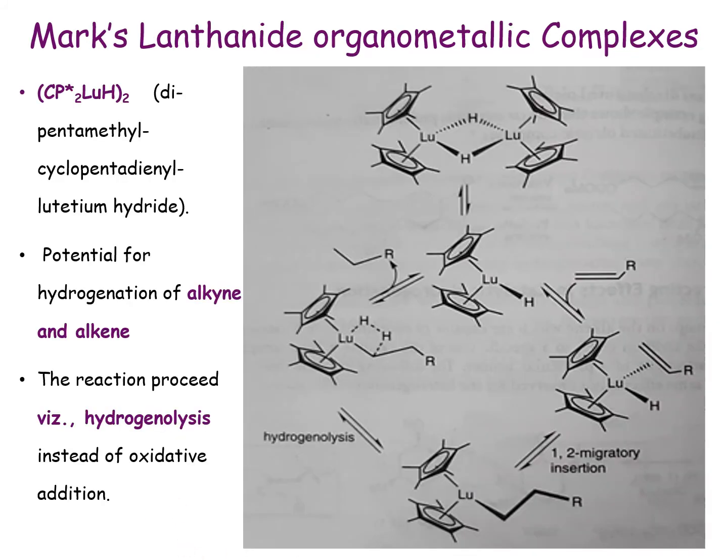Now another important catalyst for the hydrogenation of alkenes and other substrates is the Marks lanthanide organometallic complex. This is derived from a lutetium hydride complex. Lutetium is a lanthanide, in the +3 oxidation state. It is basically a bis(pentamethylcyclopentadienyl) lutetium hydride complex. This is the structure of the complex.